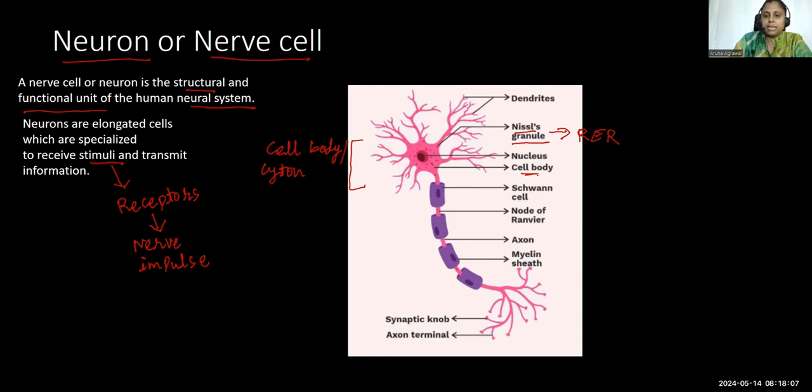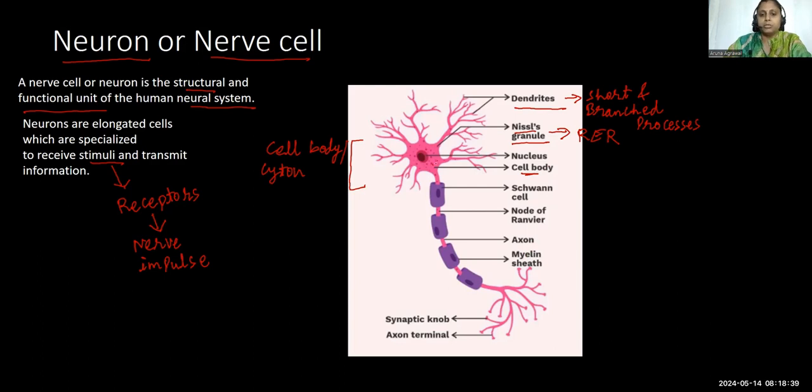Now, from the cell body, two types of processes arise. The shorter processes, which are branched, are known as dendrites. So dendrites are actually short and branched processes. They receive the nerve impulse from the adjacent neuron and pass it to the cyton.